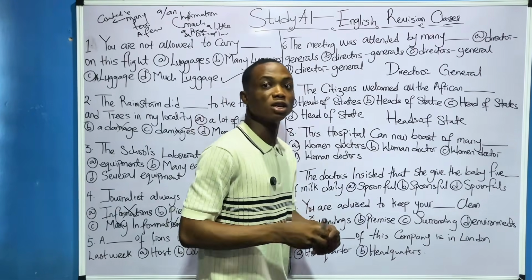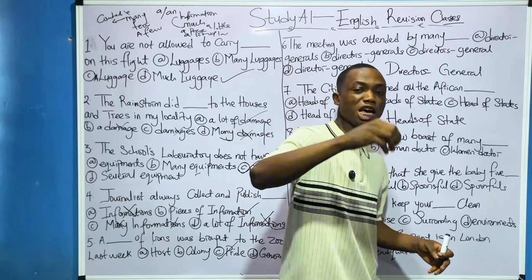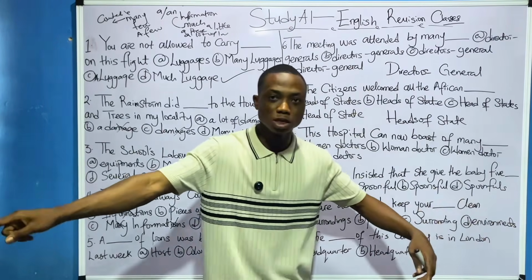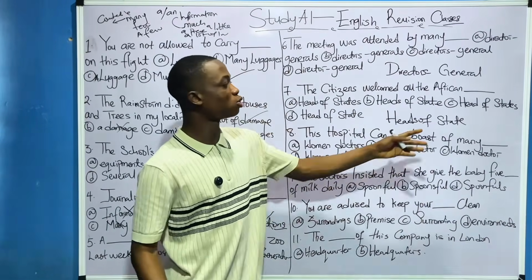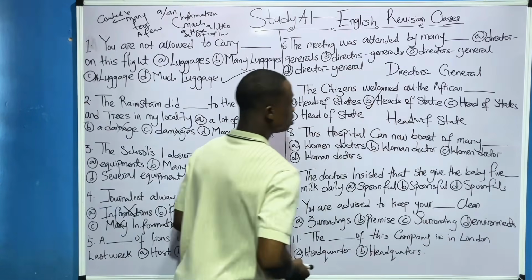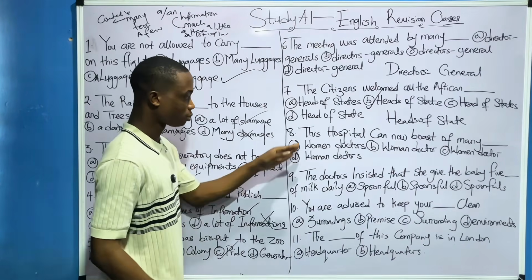You understand? So it means that if I want to pluralize, it is this place here that will take the S, because it's talking about the different heads of state. The head of state of Sokoto, head of state of Jigawa, head of state of Edo State coming together. Heads of state. So which one is that? It is what? Option B. Please, take note of all these things.